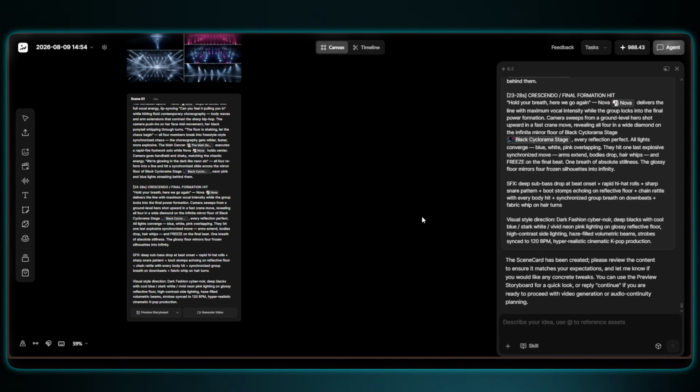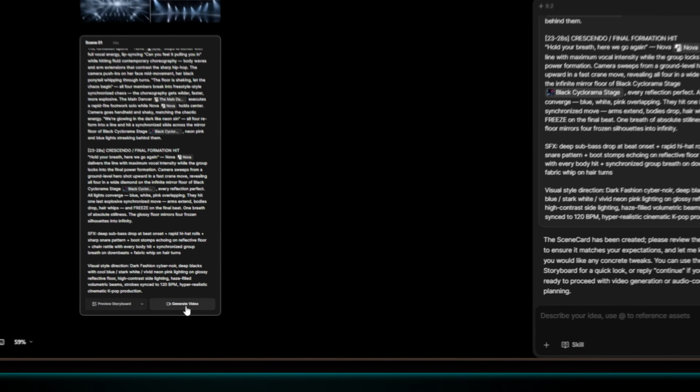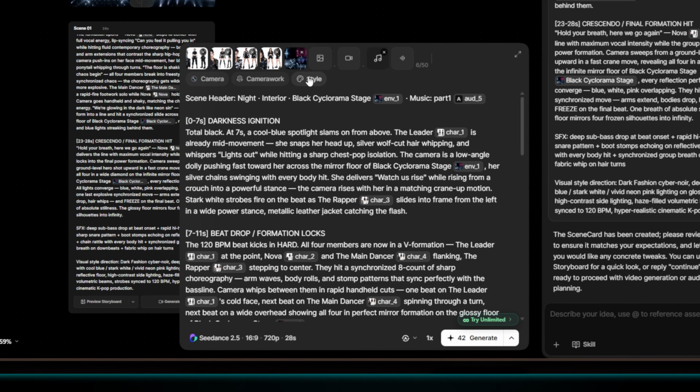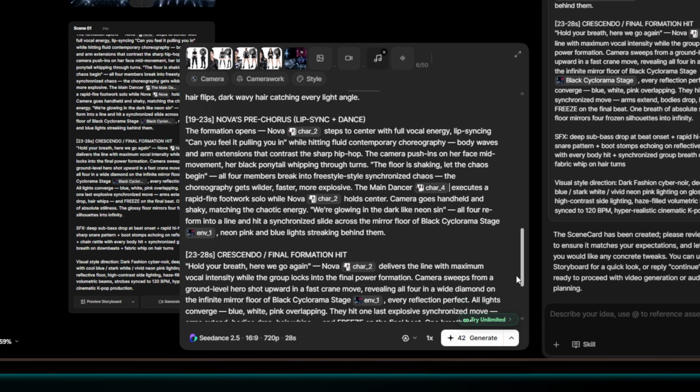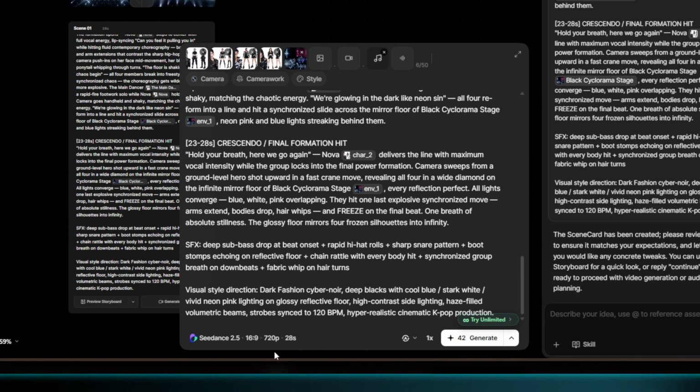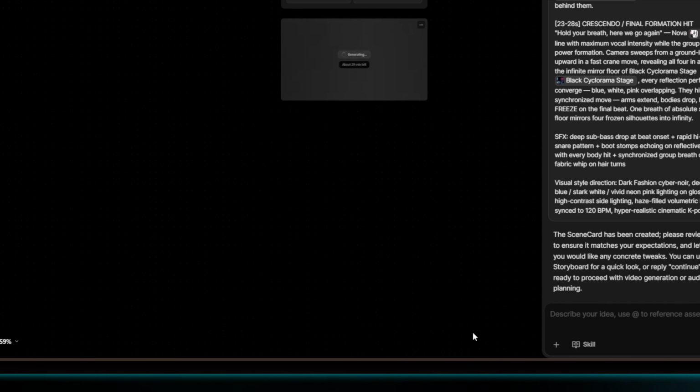Take a look at the prompt the agent just generated. You can see how it automatically pulls in our characters, the background, and that trimmed audio as direct references. The video duration is set to 28 seconds. Before we hit generate, we just double-check that the characters, the environment, the choreography, and the camera movements are exactly what we want. Once everything looks solid, just click generate.